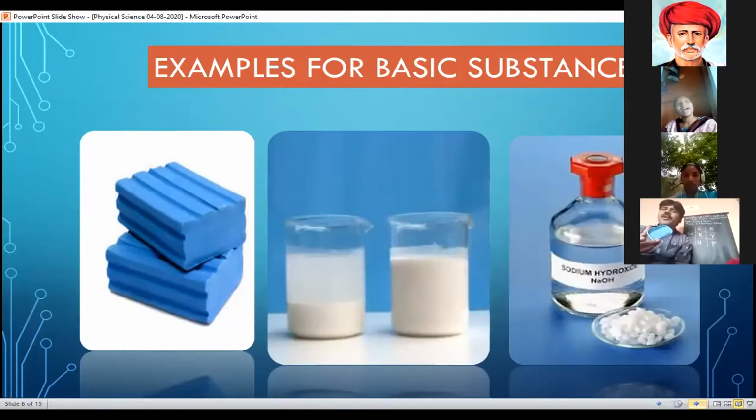Also washing soda, baking soda solution, and also lime water. That means lime water, not lemon juice. Lime water means sunnapu neeru. In lime water, calcium hydroxide is present. These are some basic substances that we use in our daily life. In the chemical laboratory, we use some basic substances also. Please observe that.